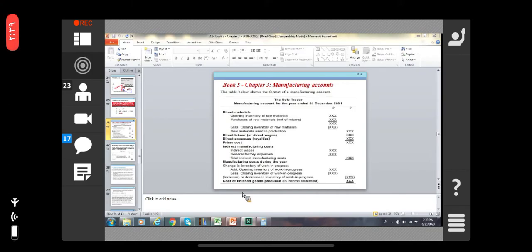Direct wages, direct expenses such as royalties, equal to the prime cost. Indirect manufacturing cost: indirect wages, general factory expenses, total indirect manufacturing cost. The manufacturing cost during the year,